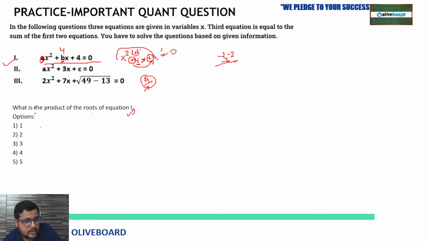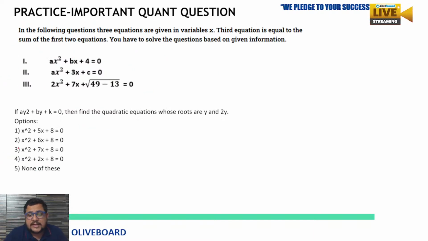Clear? Now if minus 2, minus 2, what do we need to find out? The product. So minus 2 multiply minus 2 is going to be plus 4. Option 4 is the correct answer here.